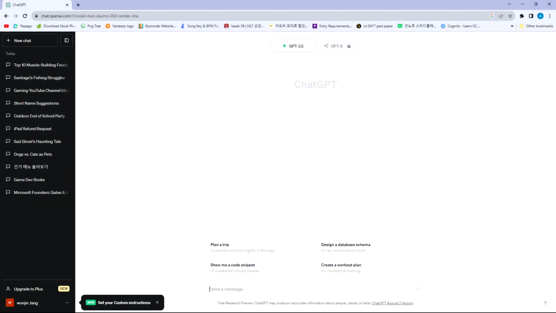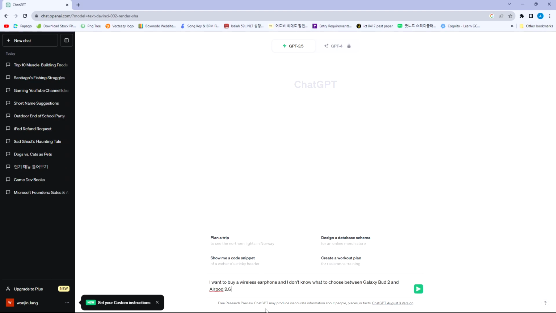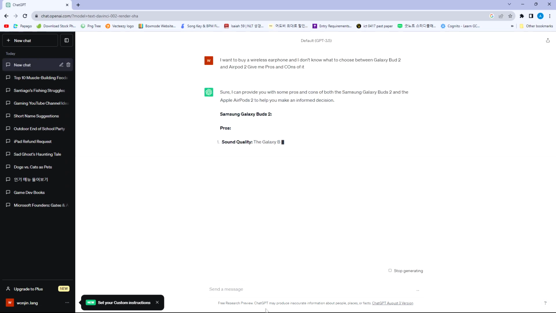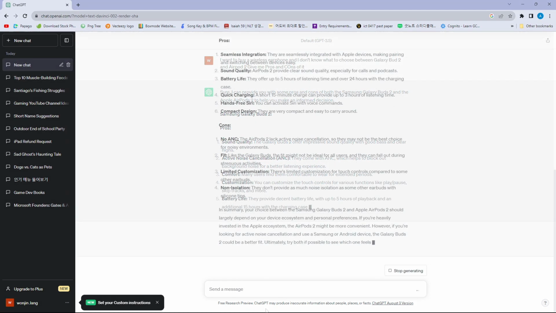Another command prompt is asking for pros and cons. If you want to buy something and you don't know what to choose between two similar products, you can use this feature. Let's say I want to buy a wireless headphone and I don't know what to choose between Galaxy Buds 2 and AirPods 2. In this case, you can ask ChatGPT to give the pros and cons of these two products. As you see here, ChatGPT generates the pros and cons of the Galaxy Buds and AirPods.